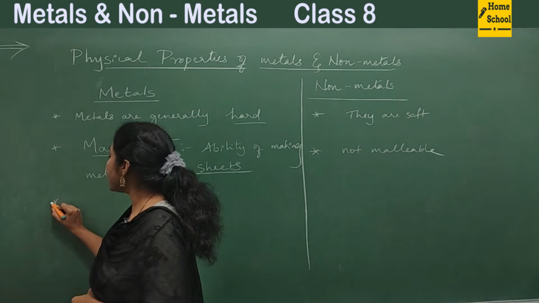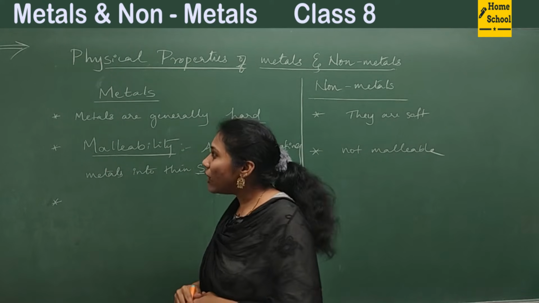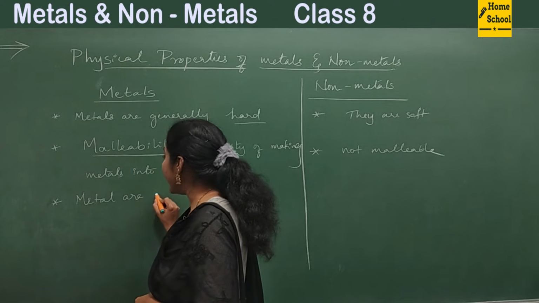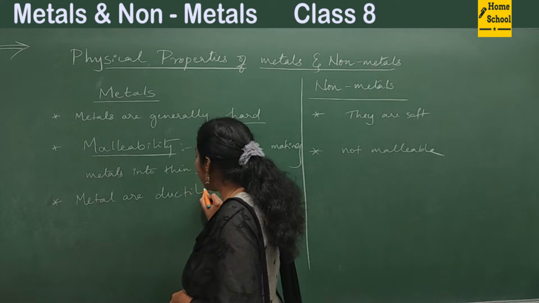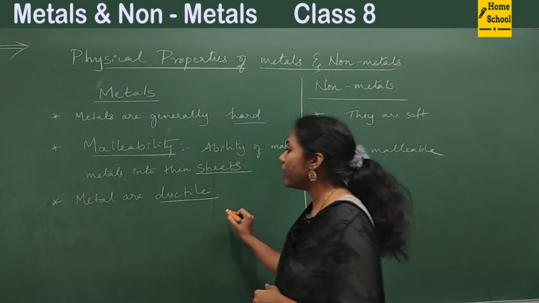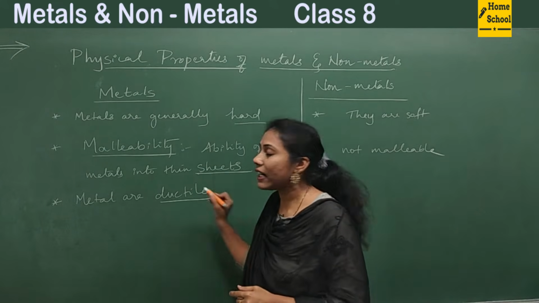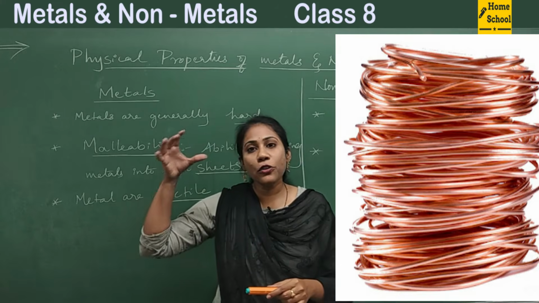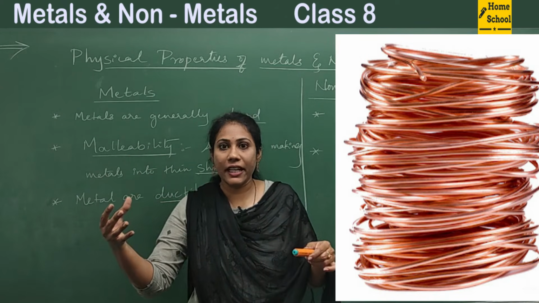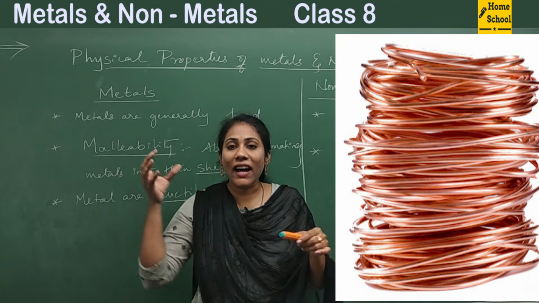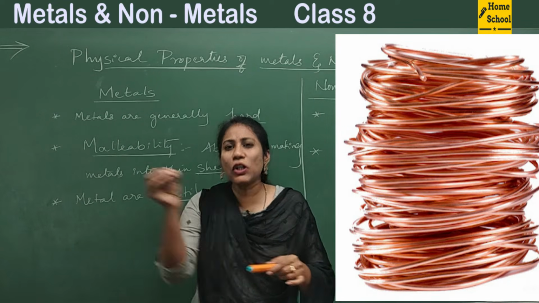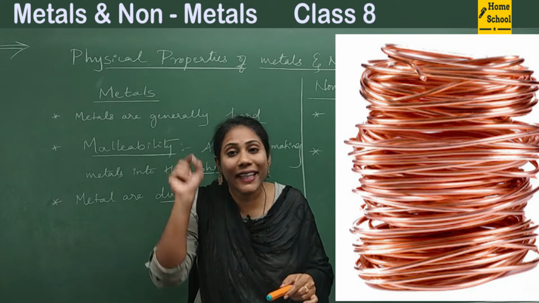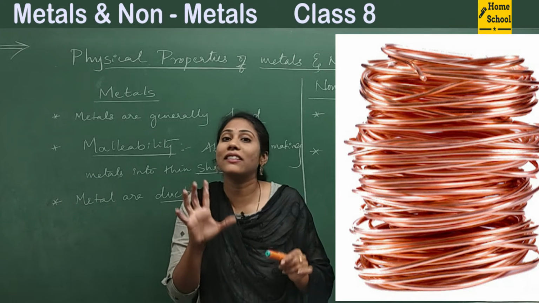And coming to the third important point, we say metals are ductile. We have another important property. There is a new word now. What do you mean by ductile or ductility? Have you ever seen copper wires? We use copper wires for electricity conduction. Every electrical wire has copper, right? Thin copper wires. The ability of making metal into thin wires is called ductility.